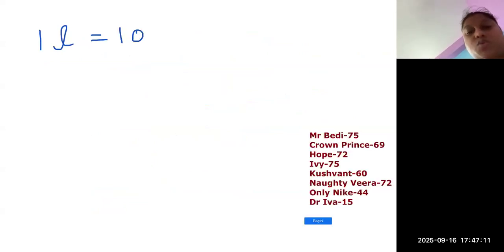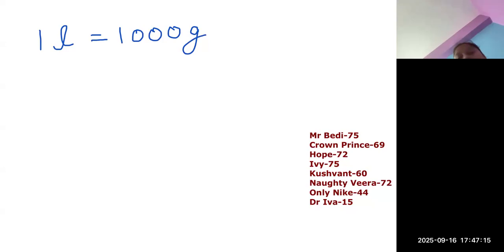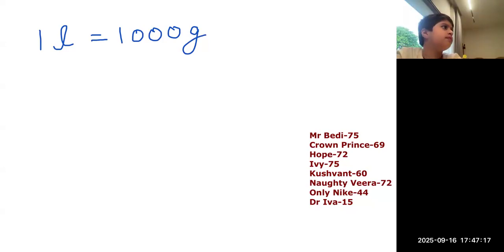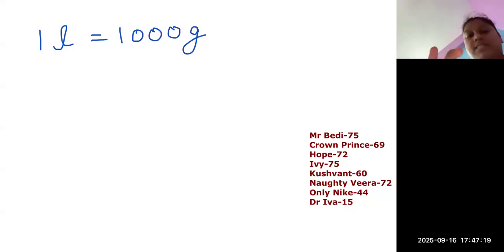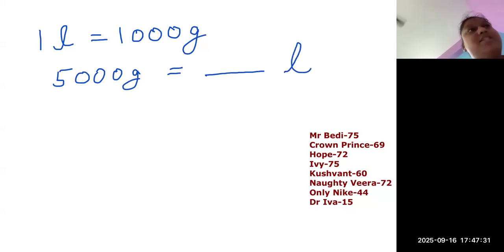Okay. The next conversion unit we will be focusing on is 1 liter is equal to 1,000 milliliters. Let's try picking up a very simple question. 5,000 grams is equal to how many liters?